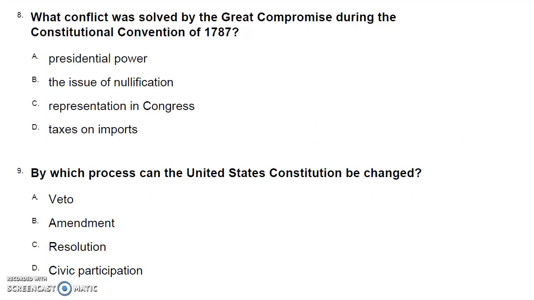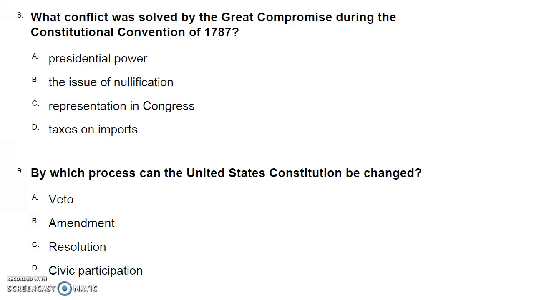Number 8. What conflict was solved by the Great Compromise during the Constitutional Convention of 1787? A. Presidential power. B. The issue of nullification. C. Representation in Congress. D. Taxes on imports.